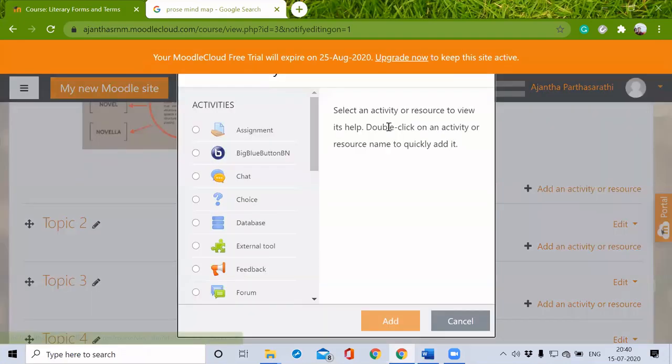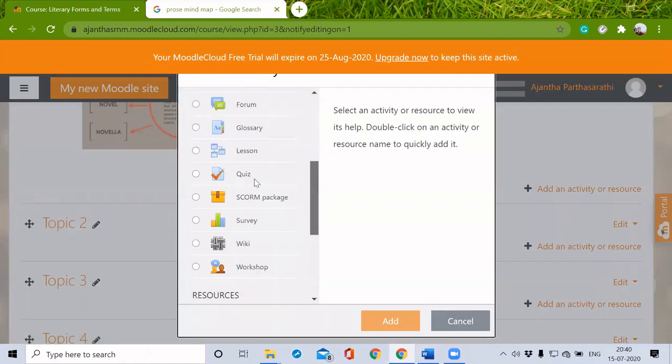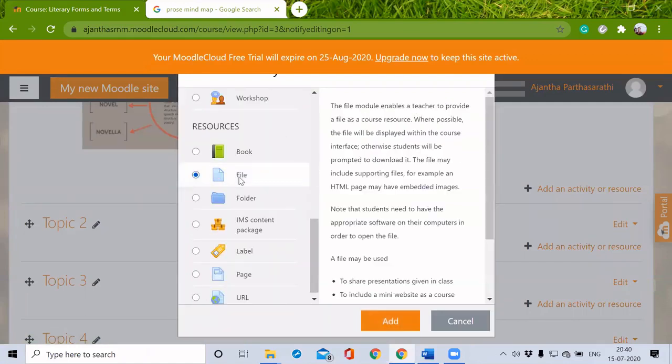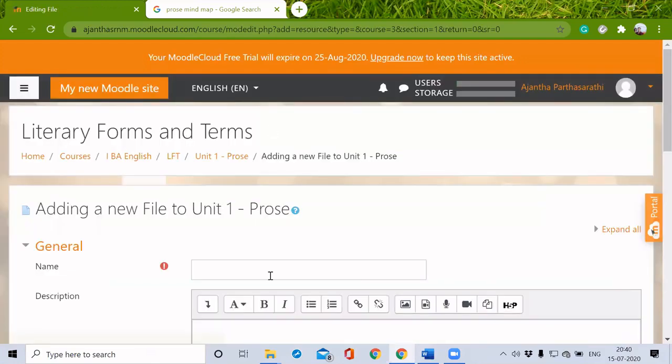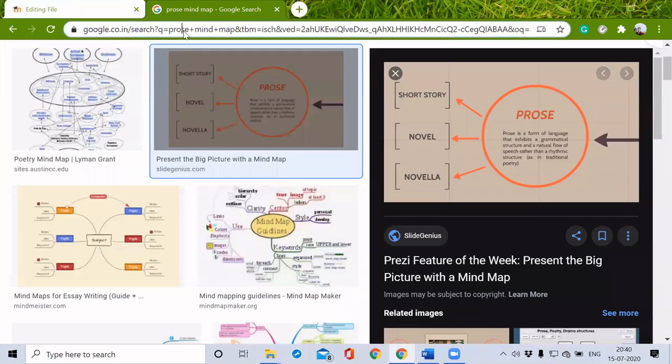The second resource will be file. Just click add. First I need a book for that.